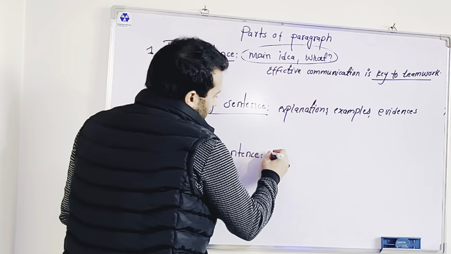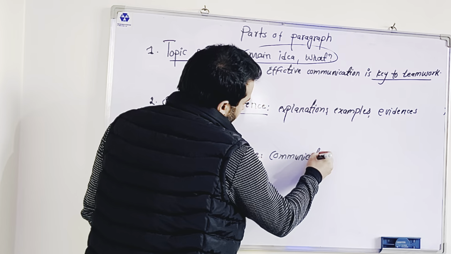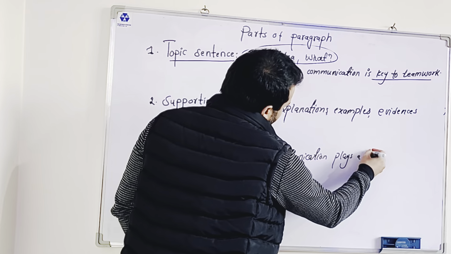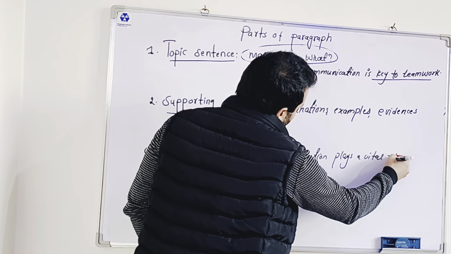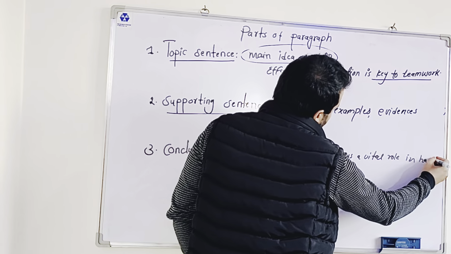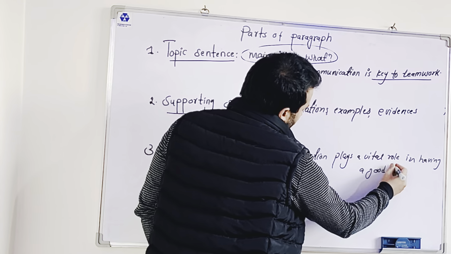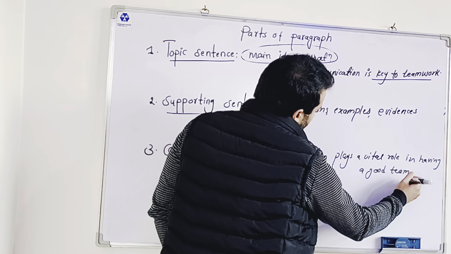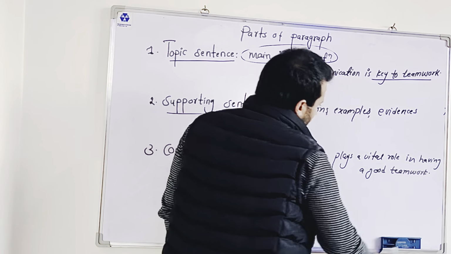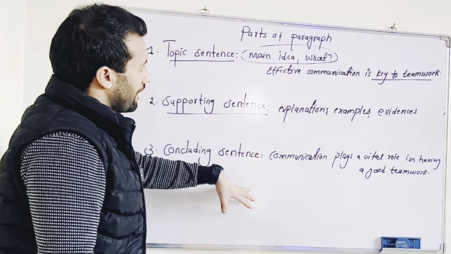I would say, communication plays a vital role in having a good teamwork. Look, this is the concluding sentence of this paragraph.